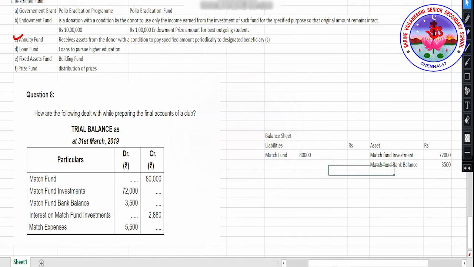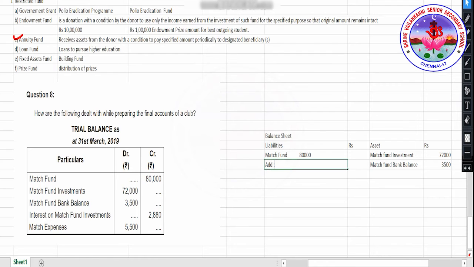Now, what is this? Interest on match fund investments. So this is a match fund. There is interest accruing on investment of match fund. So I'm just going to add it with this.